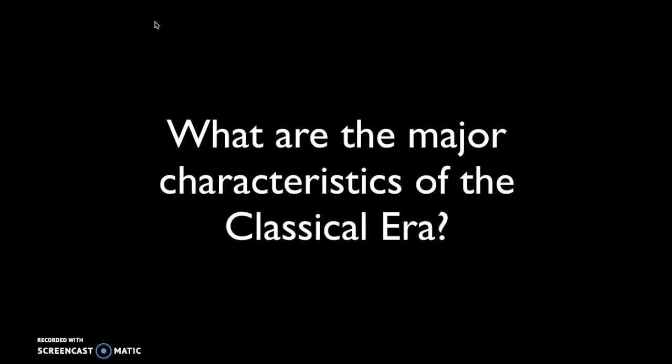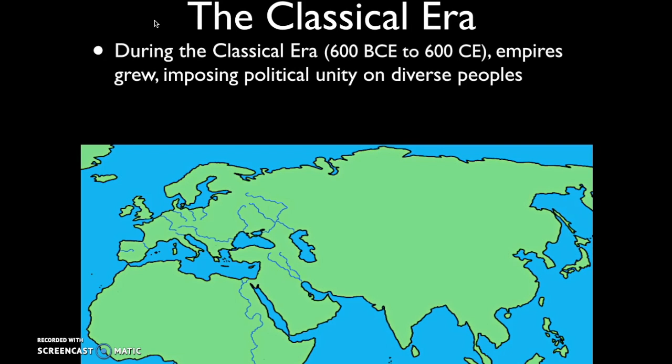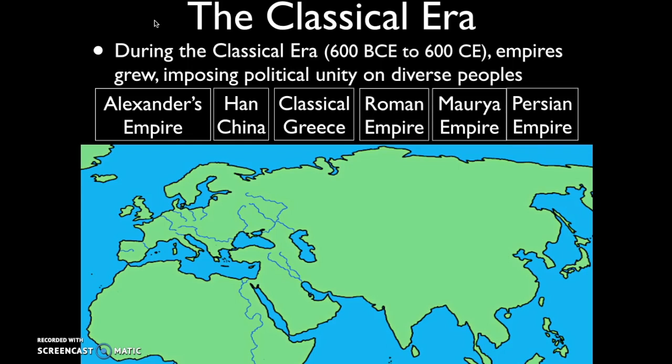Now, what are the major characteristics of the classical era? So, for one thing, we start to see the formation of empires. During the classical era, from 600 BCE to 600 CE, empires are going to grow, imposing political unity on diverse peoples. Now, let's take a quick little quiz to see how well you know your classical empires.